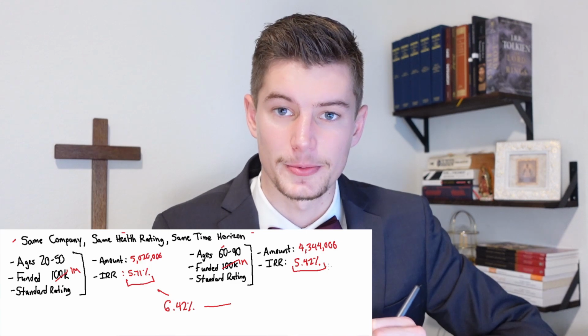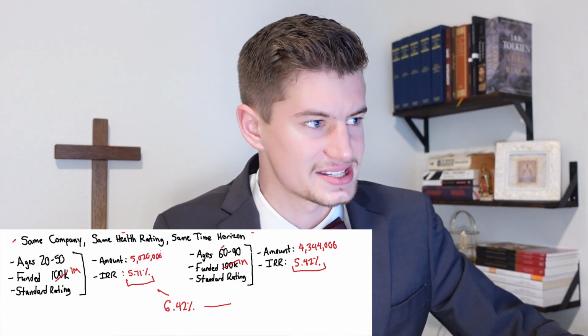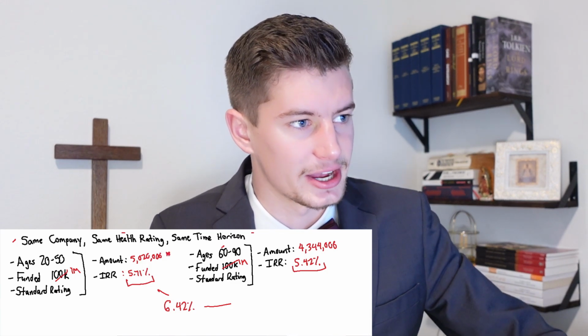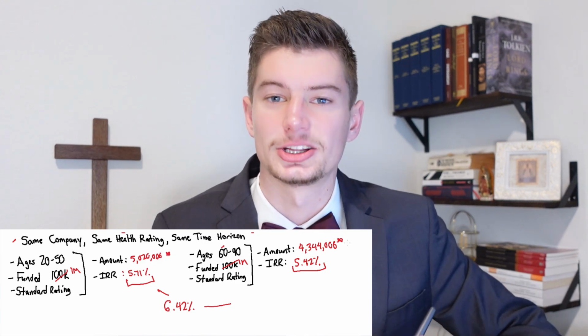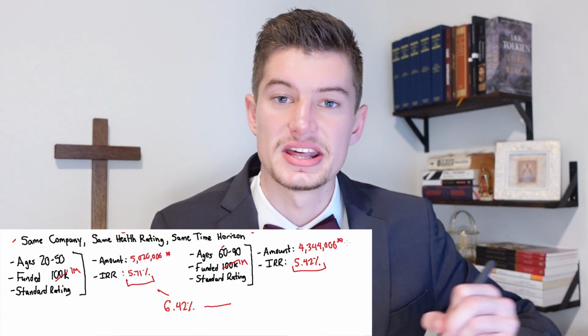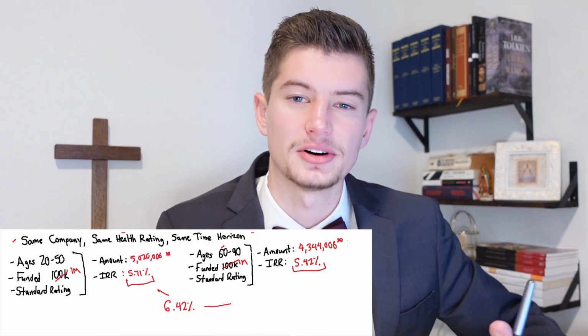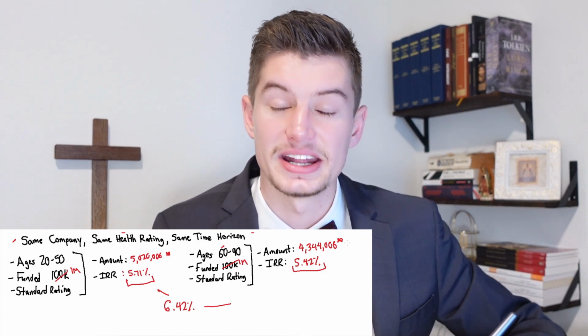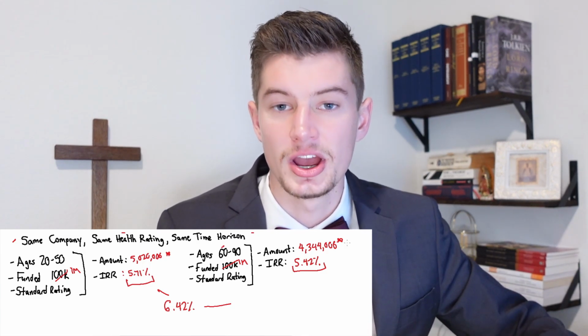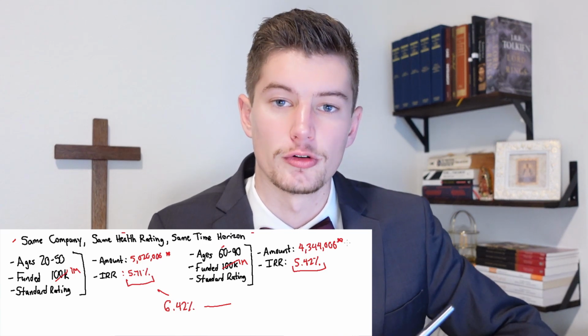Absolutely. However, keep in mind a couple things. Why is this number, the 5 million, much higher than this number over here with the 4,300,000? That is because this person on the left funded the policy in 3 years. That's an advantage for starting younger, is funding it quicker. The person on the right funded it over 6 years.